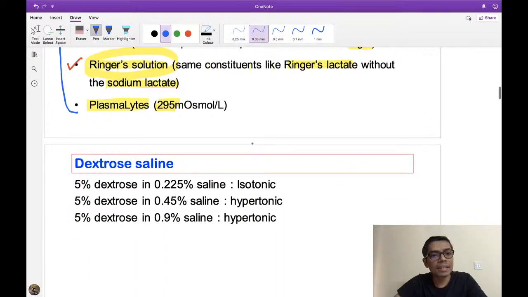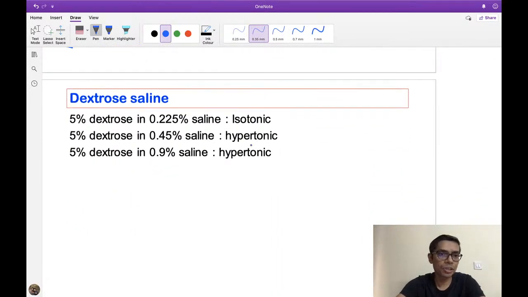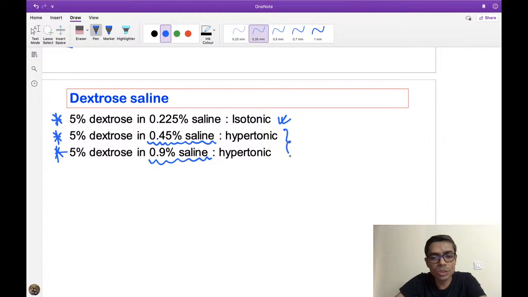Now look here, the dextrose saline solution. I told you that dextrose saline solution can be isotonic, and it can be hypertonic. So please remember this strength: if you take a solution of 5% dextrose with 0.225% normal saline, then that is isotonic, meaning the tonicity of this solution is nearly equal to plasma tonicity. But whenever you add 5% dextrose with 0.45% saline or 0.9% saline, these two solutions obviously become hypertonic, meaning tonicity will be more than that of the plasma tonicity.